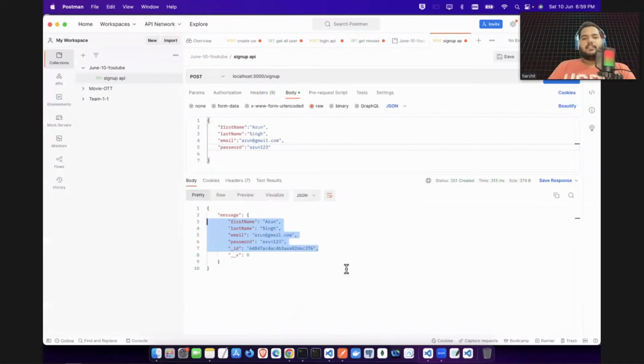But there's an issue, guys. Here you can see the password is stored as it is, whatever we are giving. The password should not be stored as it is. It should be encrypted, otherwise it will be a very hackable thing, right? Like you are trusting Facebook, Instagram, YouTube, and if they are not encrypting your password, they can see, okay, the password is Arun123, let's try it on some other platform also. That is a very bad design.